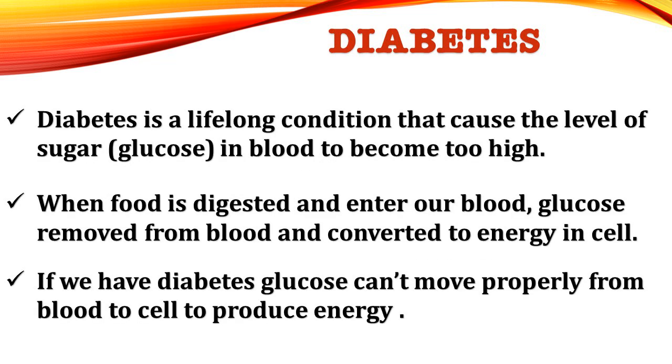Next is diabetes. When the sugar level increases in our blood, at that time we call it diabetes. Diabetes is a lifelong condition that causes the level of sugar in the blood to become too high. When food is digested and enters our blood, glucose is removed from the blood and converted into energy in the cell. This transportation of glucose is done in our body with the help of blood. If we have diabetes, glucose cannot move properly from the blood to the cell to produce energy.